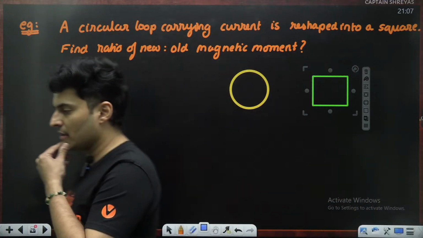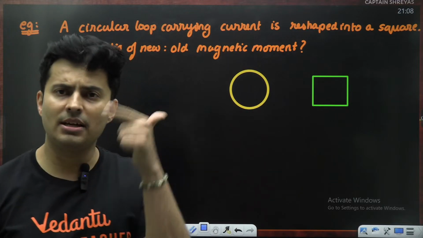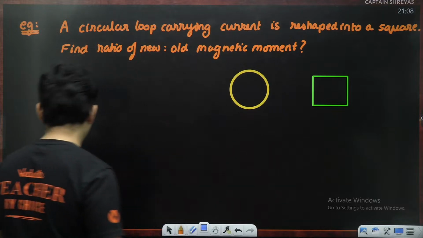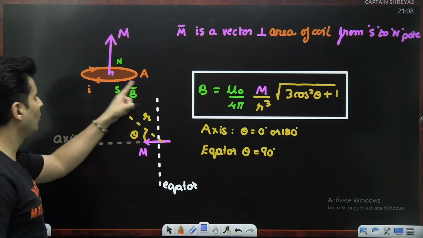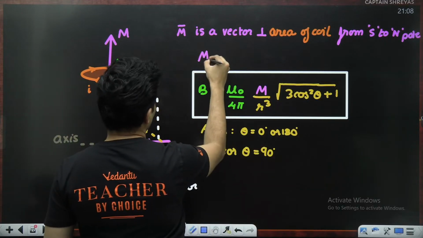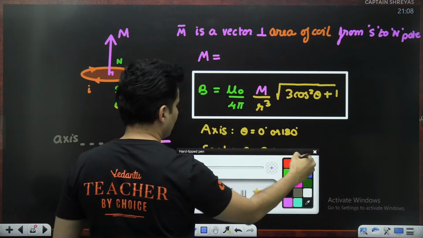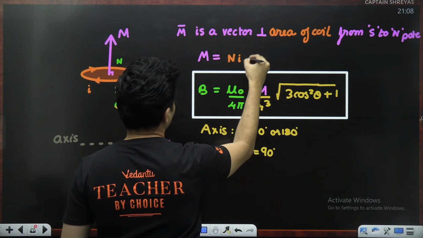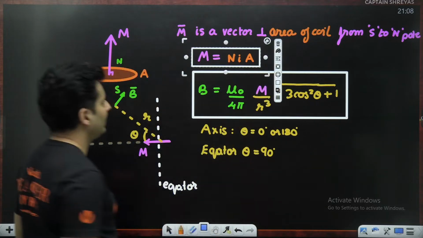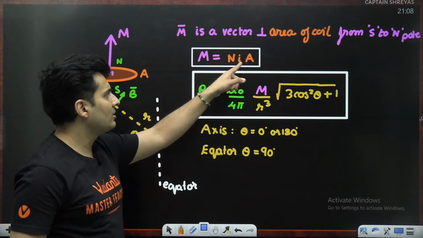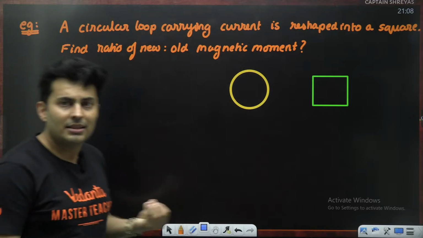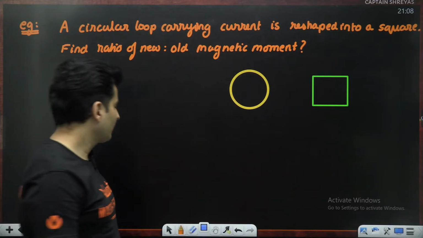What happens in this process? Current has not changed, number of turns has not changed, it is the area which has changed. And we just saw that magnetic moment is nothing but number of turns into current into area. That was the basic formula of magnetic moment. So neither the turns changed nor the current changed, but the area could have changed in this reshaping process. That is why the magnetic moment has changed.